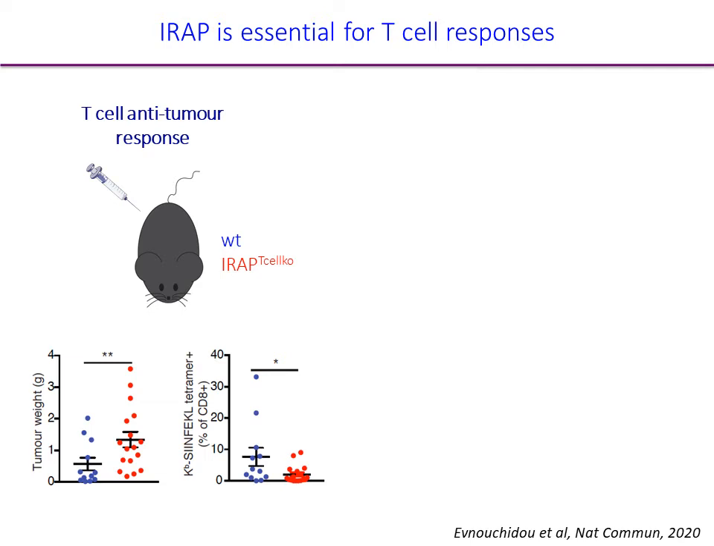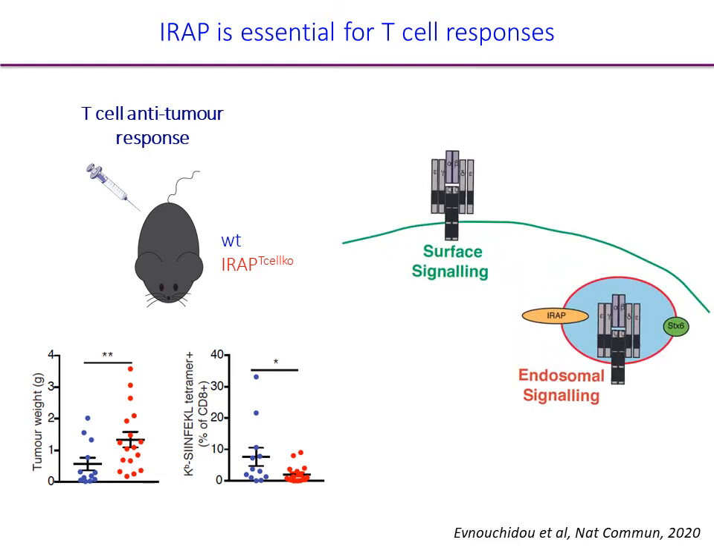All these defects result in defective T cell response and inability to control tumor development, as we showed in a mouse tumor model. Mice with T cells deficient for IRAP developed much bigger tumors and demonstrated very low response of T cells inside the tumor. Therefore, we propose that T cell receptor endosomal signaling is essential for T cell responses.